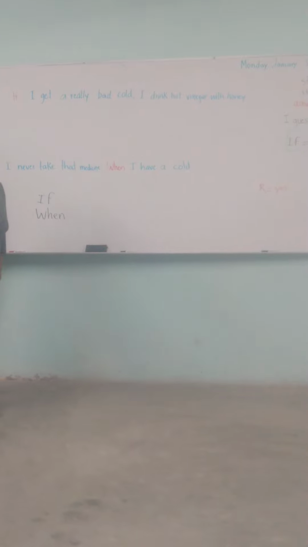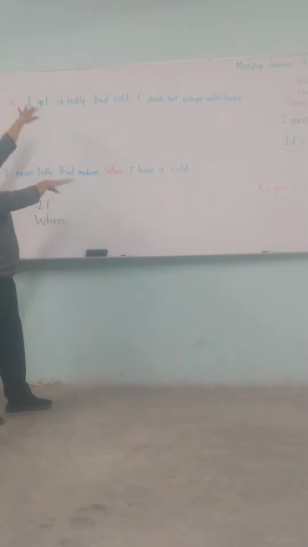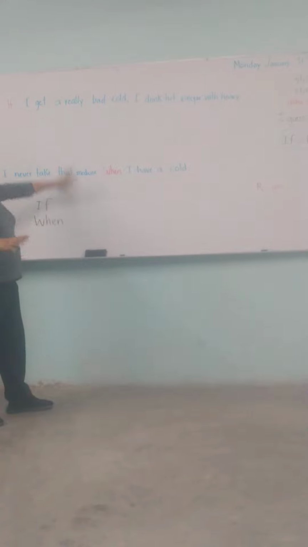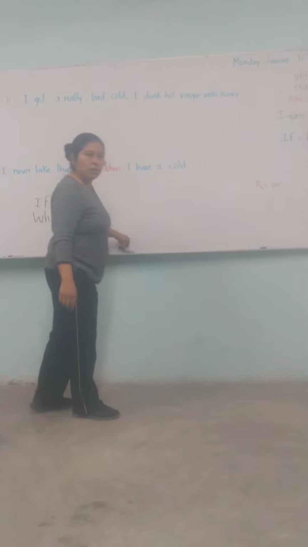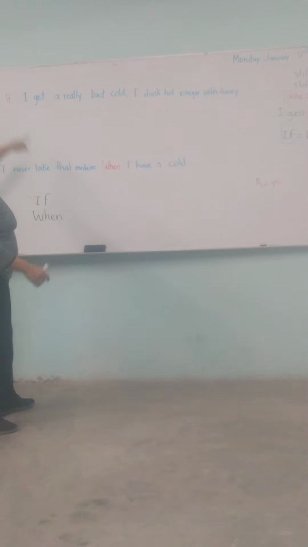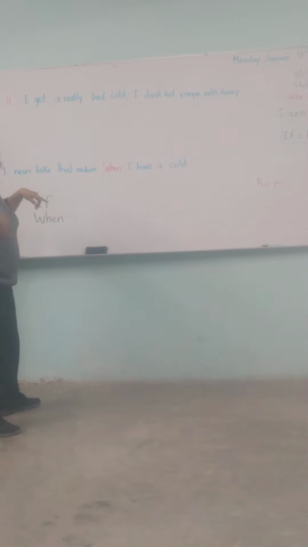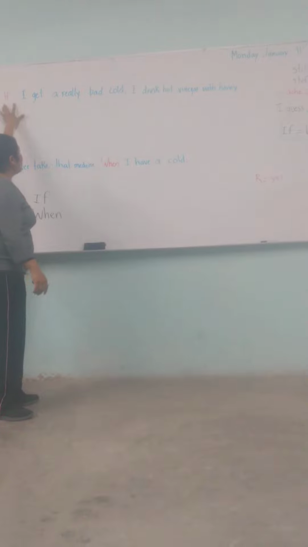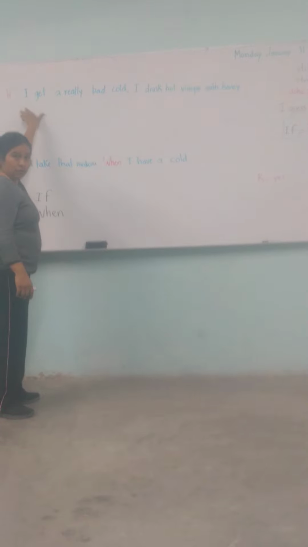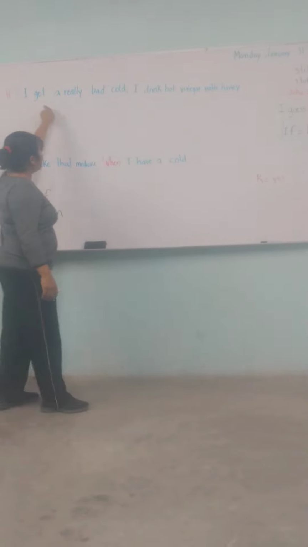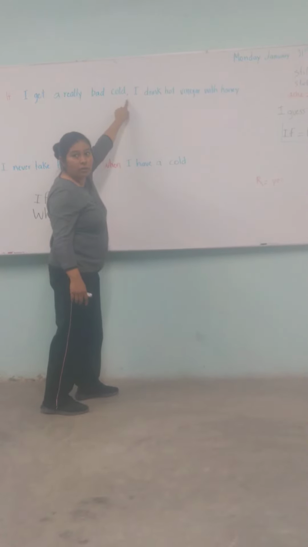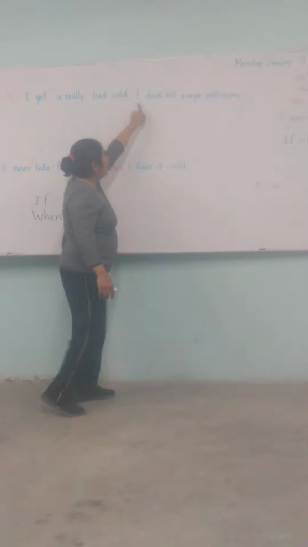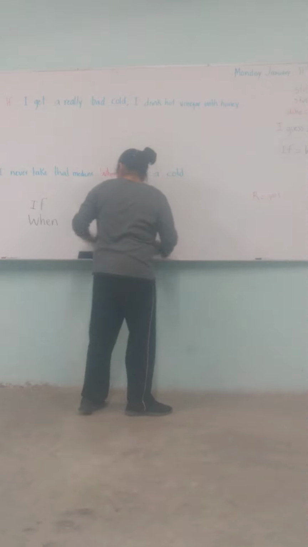No problem. What do you notice? Observe. Here we start with "if": if I get a really bad cold, comma, I drink hot vinegar with honey.